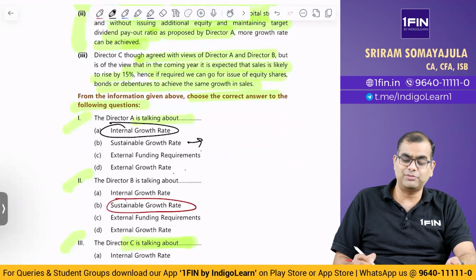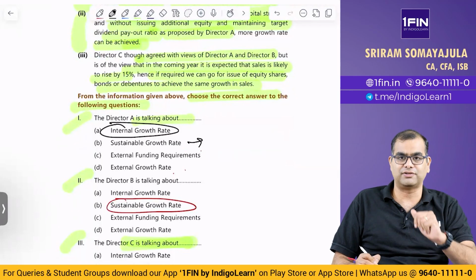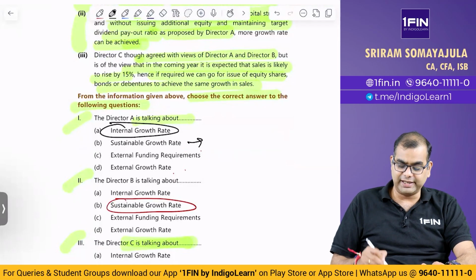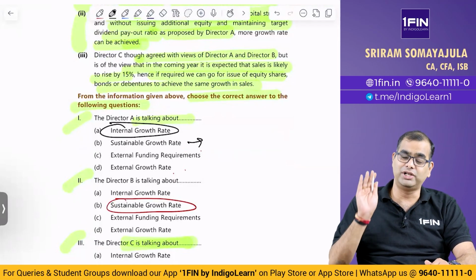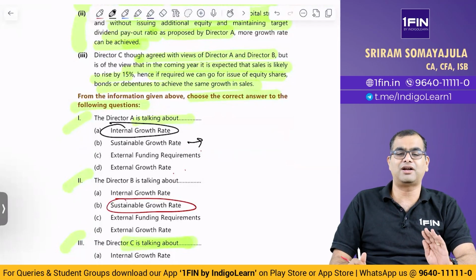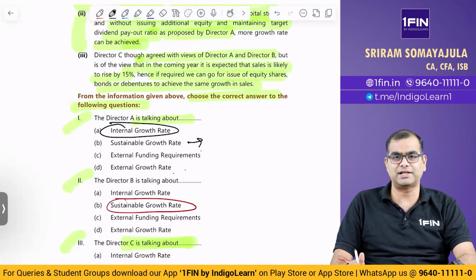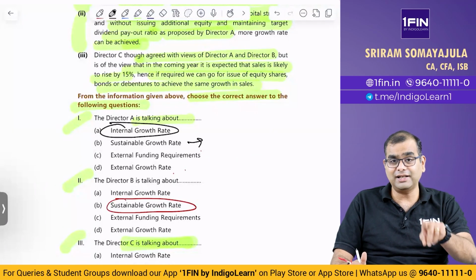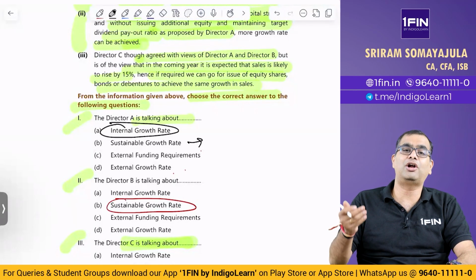Ideally, this should be sustainable growth rate because you have covered some points of it, and Director B also covered balance points of it. If you are saying Director B covered the balance points and only he can be treated as having covered the entire concept of sustainable growth rate, then what did he do? Half of sustainable growth rate. If it is half of a sustainable growth rate, is it called internal growth rate? I don't know. I have never heard of that term. Is it internal fund generation? Yes, because you are not going to raise any funds.